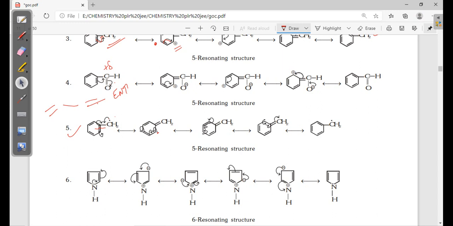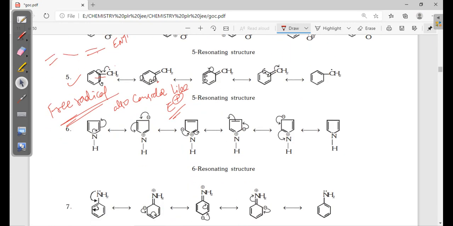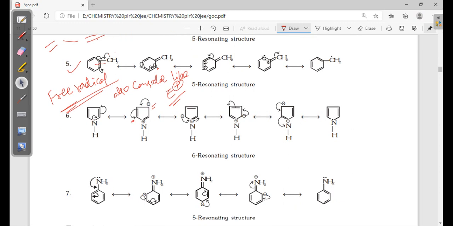This free radical is also considered like an electrophile, because it is also electron deficient. Next, here a lone pair is there, the lone pair is given back, so this carbon gets a negative charge, and it is coming back, so here a negative charge, you can see.